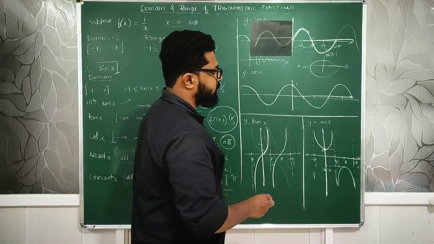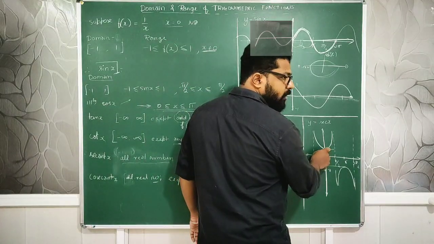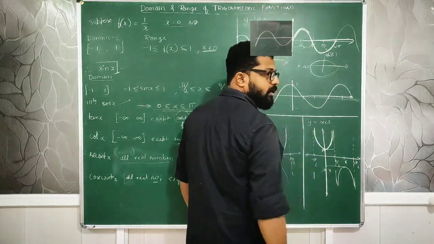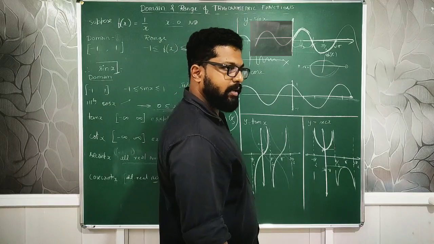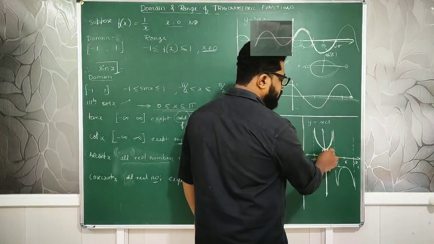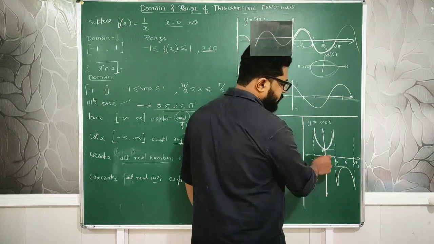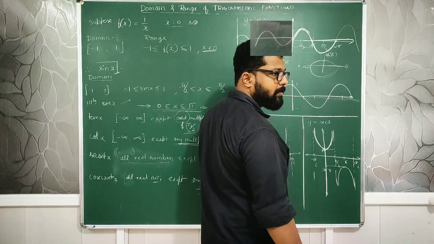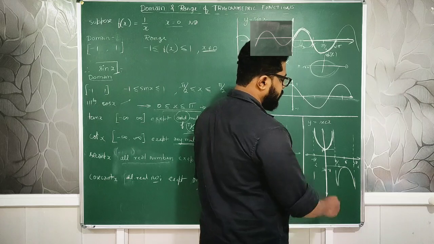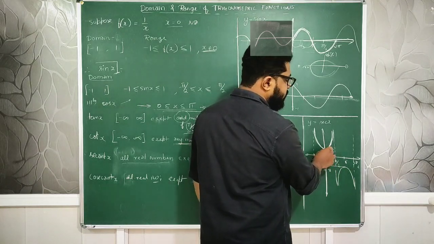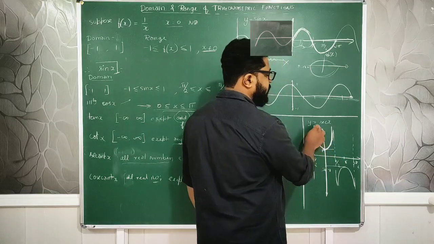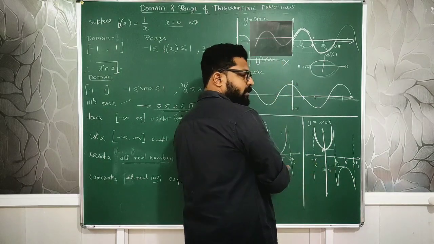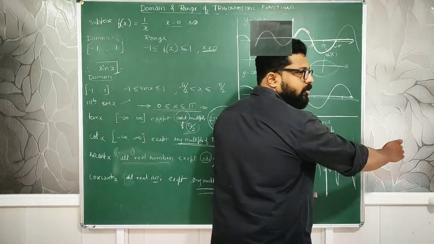Then the secant. Secant starts from 1. It goes on increasing on either side. At pi by 2 it is not defined. Check and see the values. It starts from 1. What is secant 0? Secant is 1 by cos, and cos 0 is 1, so 1 by 1 is 1. So it starts from 1 and goes on to infinity to this side also. The same thing is repeated in the other interval from pi. It goes the other way as well, like this here and then here again.